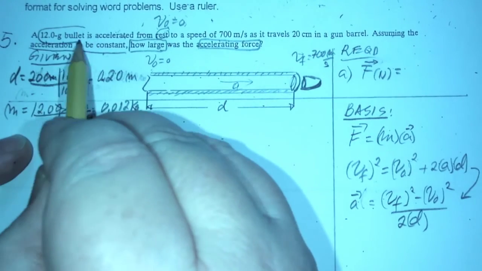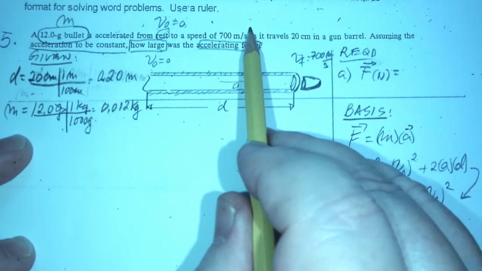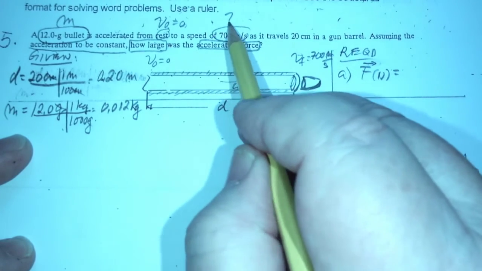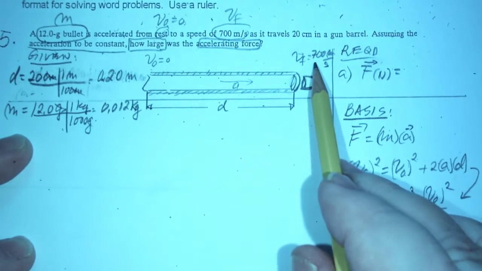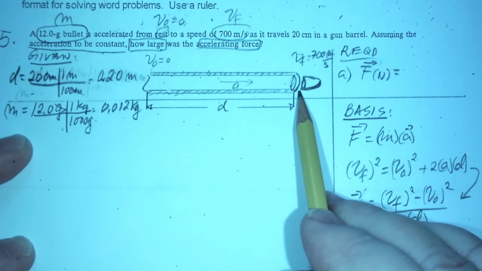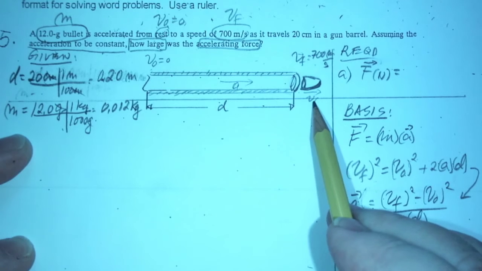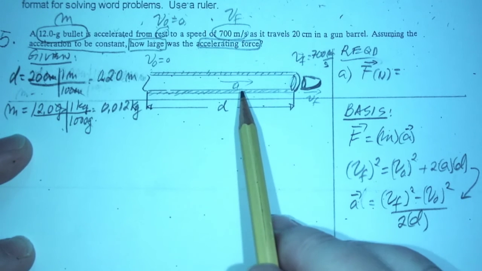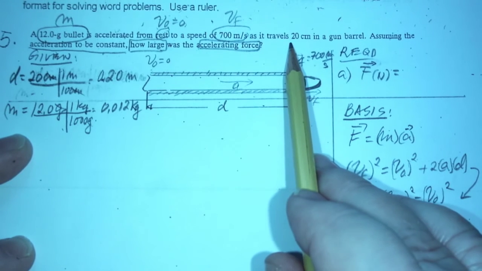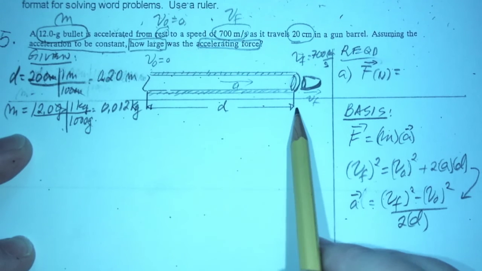This is the mass of the bullet, M, and it's being accelerated, and this is the final velocity, VF. So the final velocity is 300 meters per second as it leaves the barrel. This is your VF, okay? And then the barrel is 20 centimeters long, so that's the d.